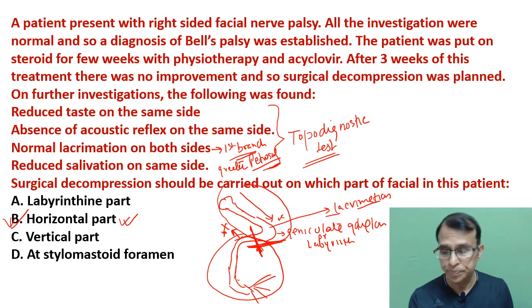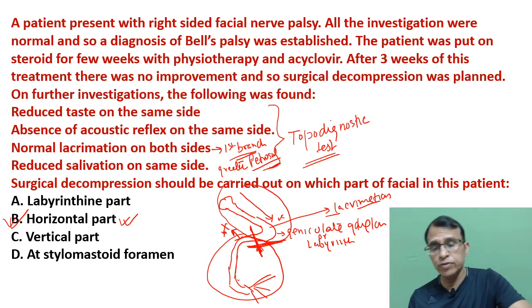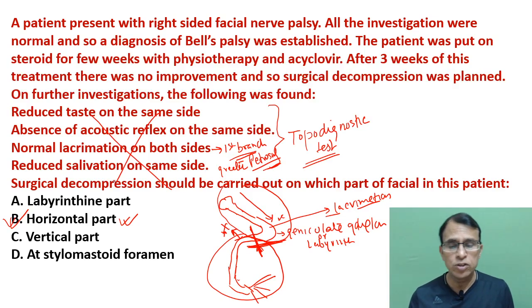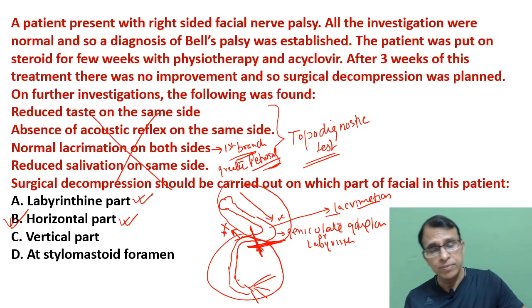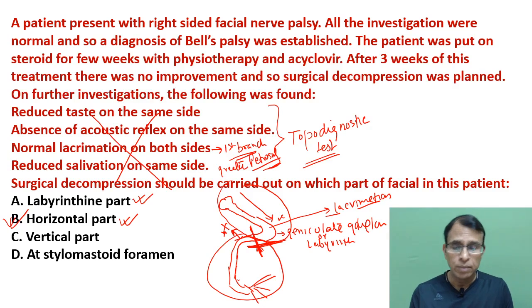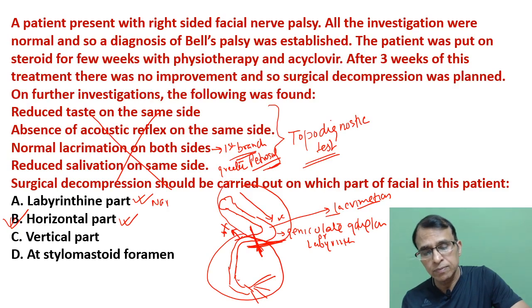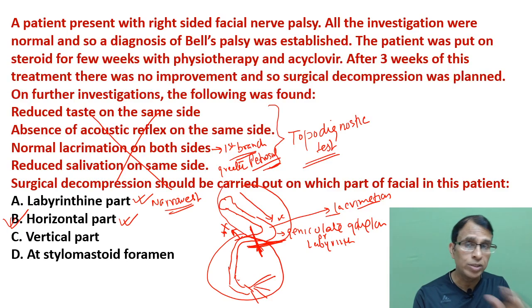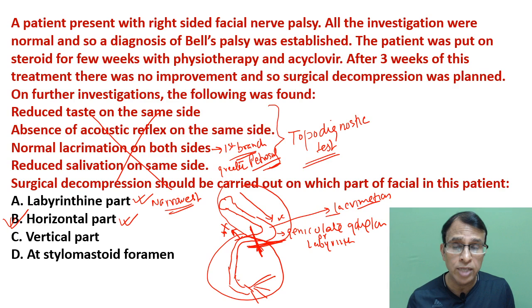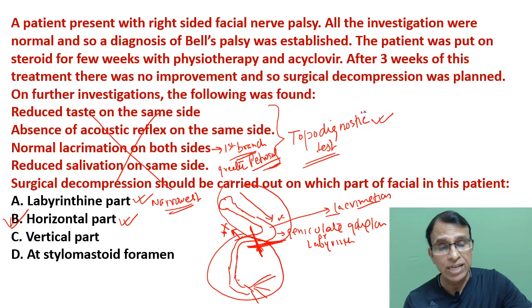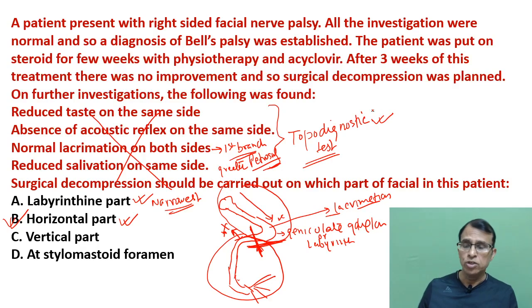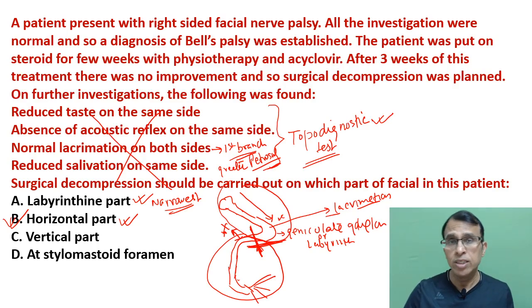Usually, if I do not give you all this and ask which part most likely has to be decompressed, it is the labyrinthine part, because most of the time the compression is there, as it is the narrowest part of the facial nerve. But this is not about that. This is based on the topodiagnostic test. You have to diagnose which part of the facial nerve has a compression, so that you can go to that particular part and decompress it, which is the horizontal part.